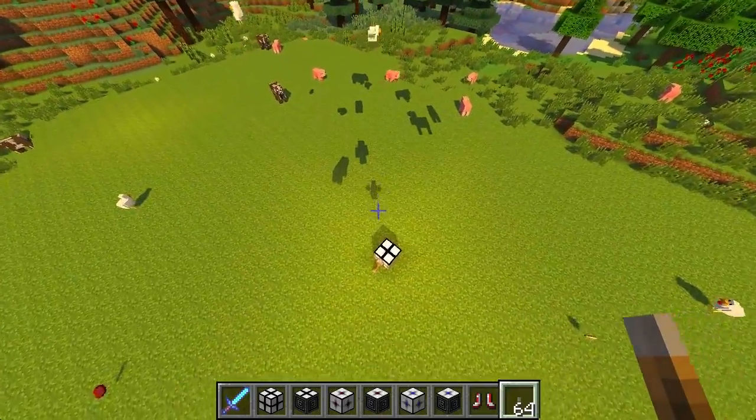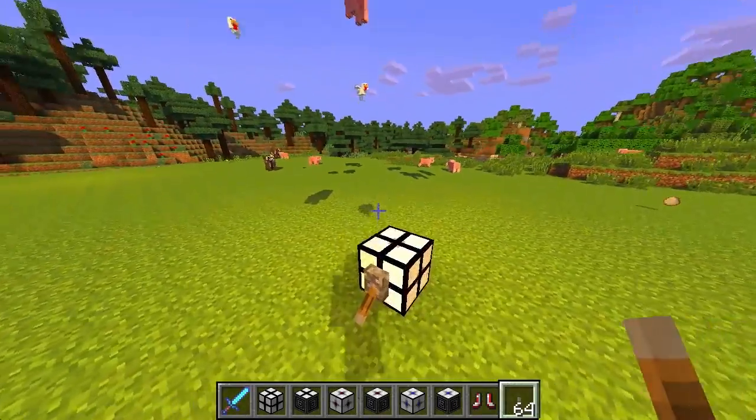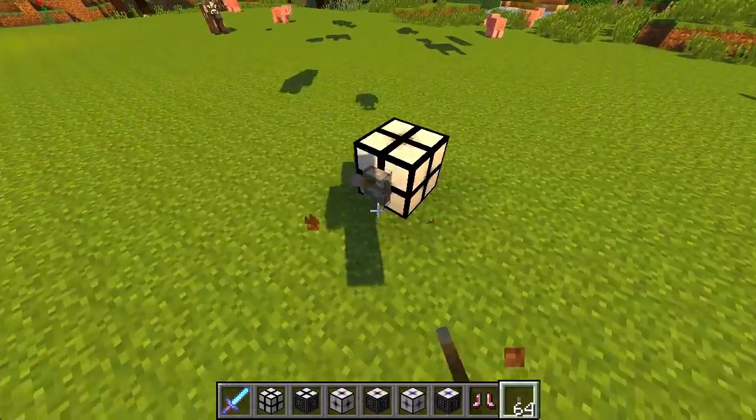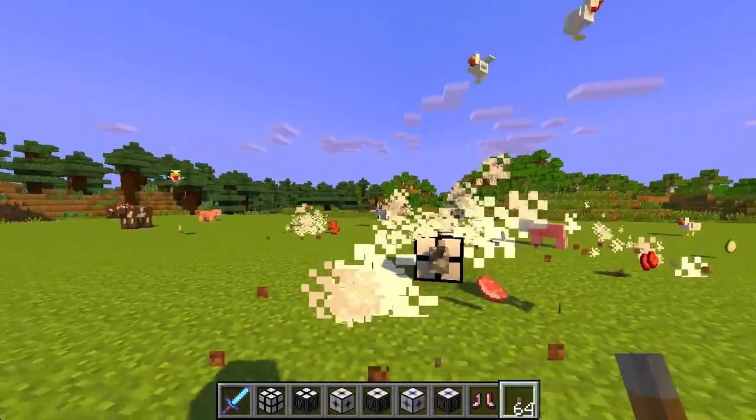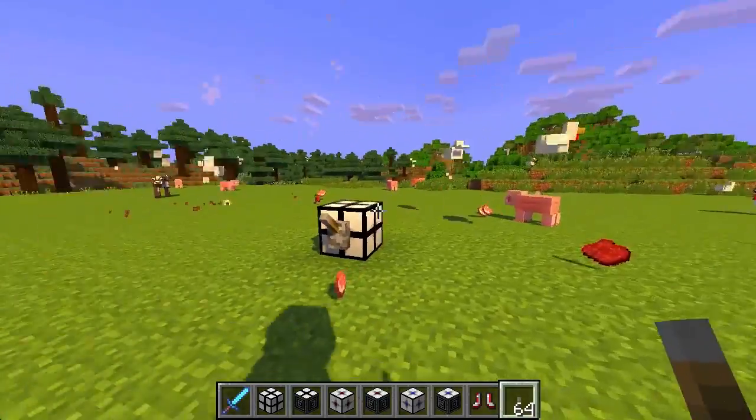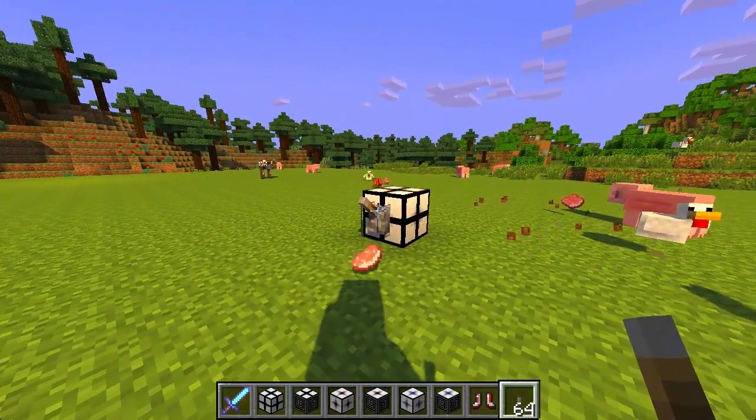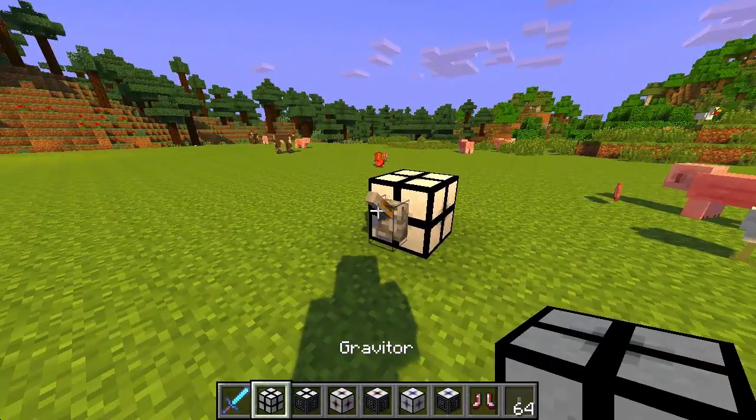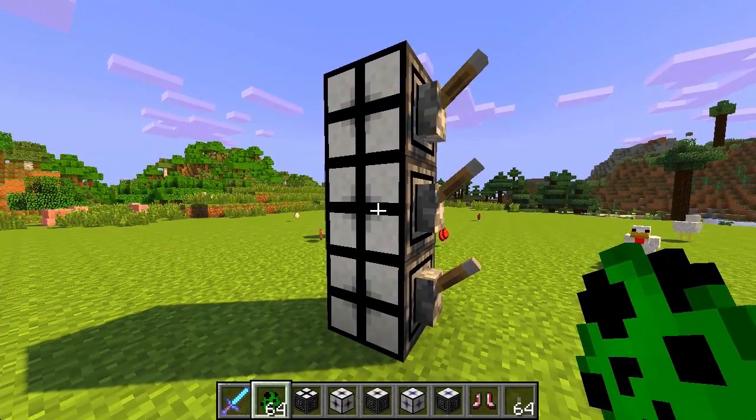So we need to head back down. Come on, fight the gravity, yes, and then we turn it back off. Oh my god. All the mobs in the 12 block radius fall down to their death, so that is the Graviter Block.